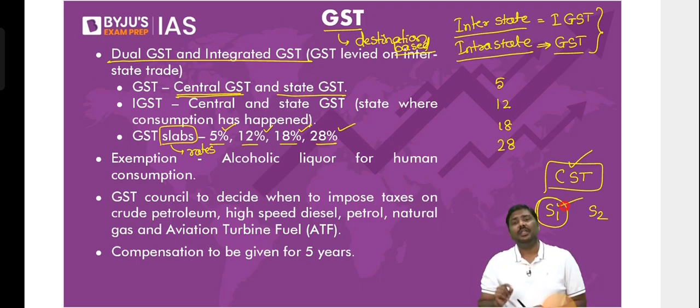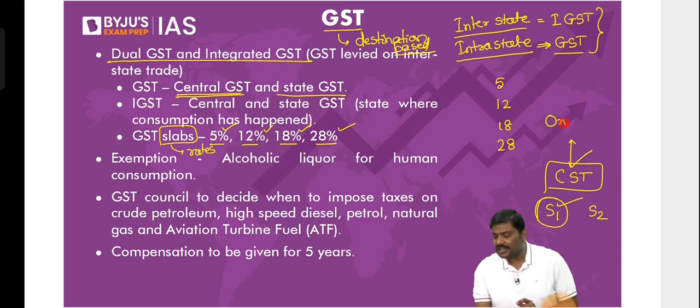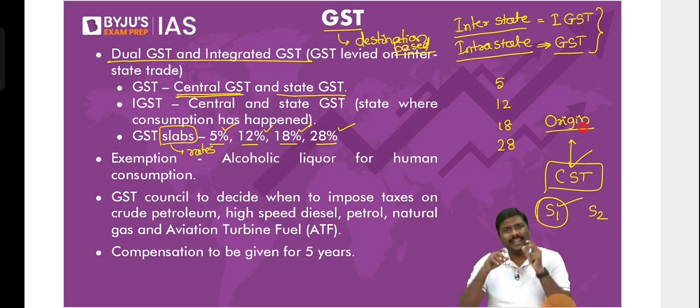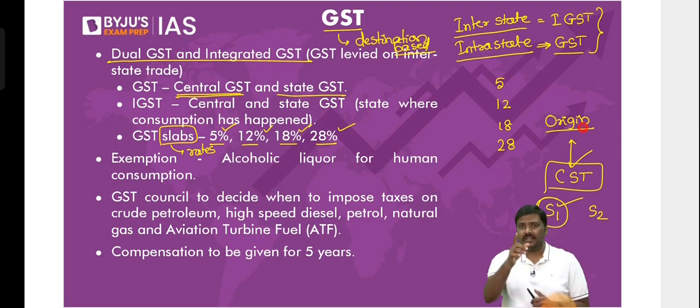Why? Because central sales tax is origin-based taxation, that is, the state where the product originates. From where the product comes, that state gets the right to the CST. Please go back and have a look at the PPT. You will realize all the terms are there. I only have written them, by the way.